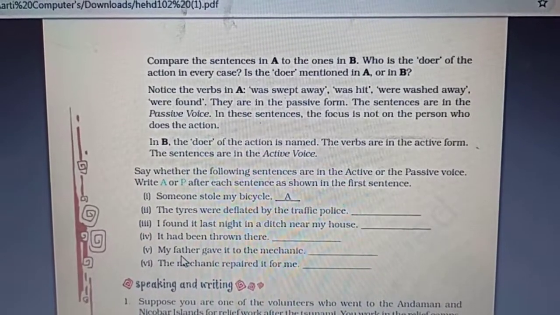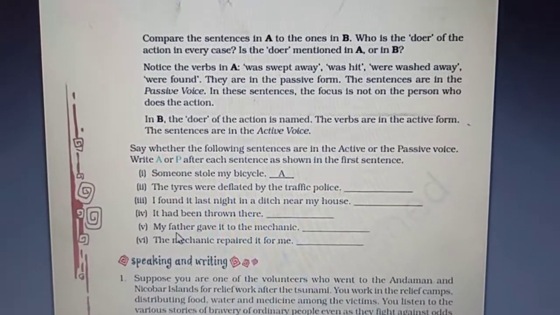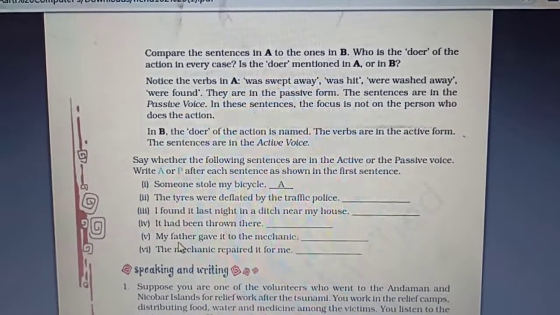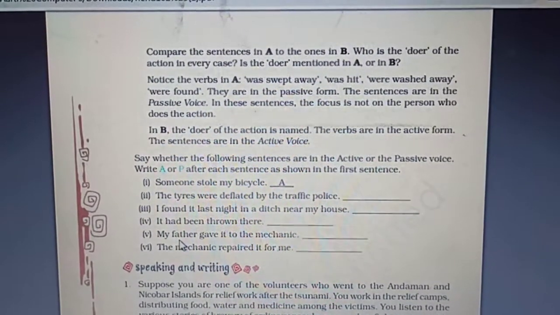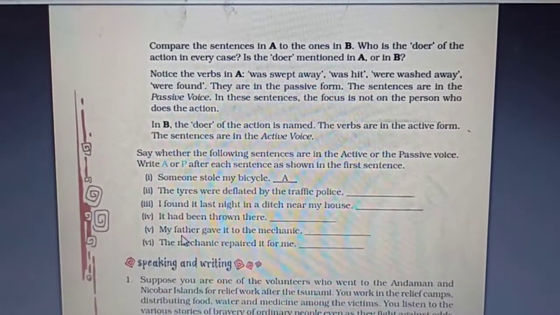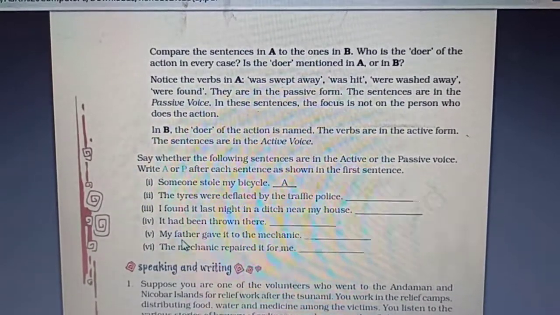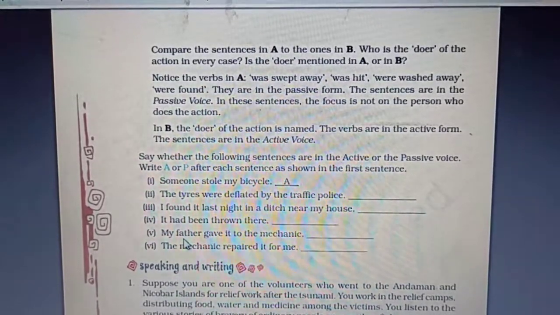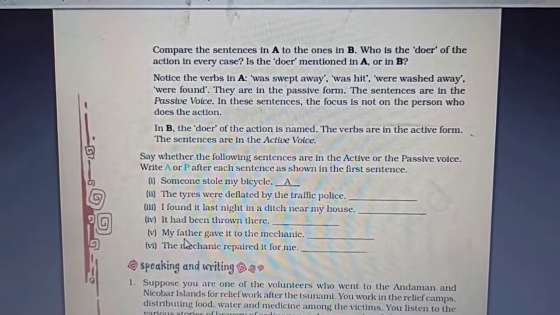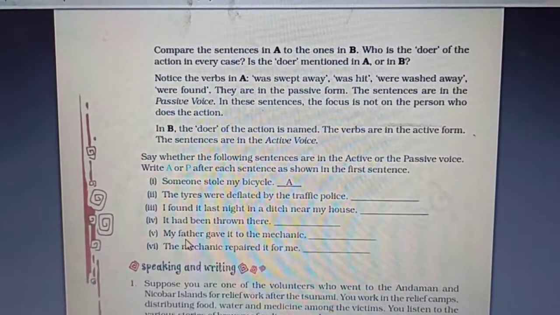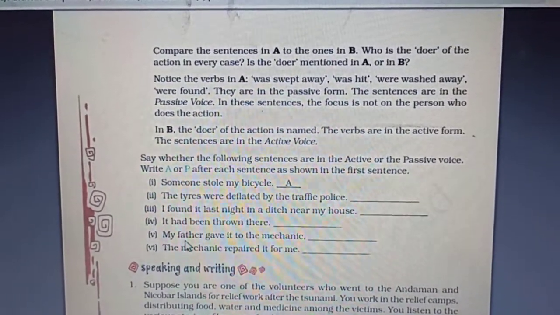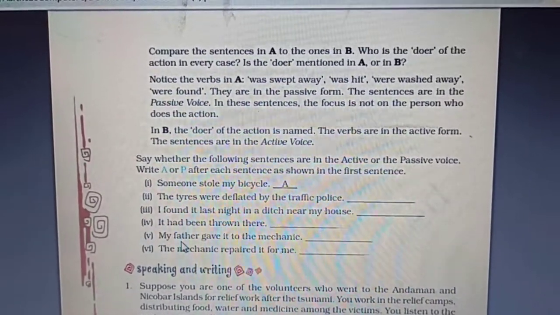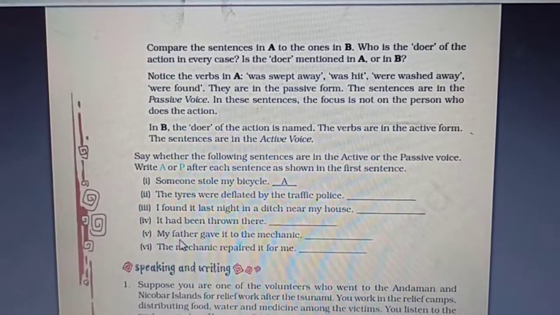Here the emphasis is laid on someone. It is the subject over here. And since the emphasis is laid on the subject, it is an active voice. Whereas the second one, the tires were deflated by the traffic police. Now, we are laying emphasis on what was deflated, not on who deflated the tires. That means we are laying emphasis on the object, and therefore the second one is the passive voice.